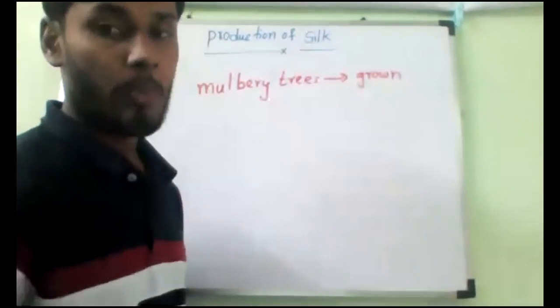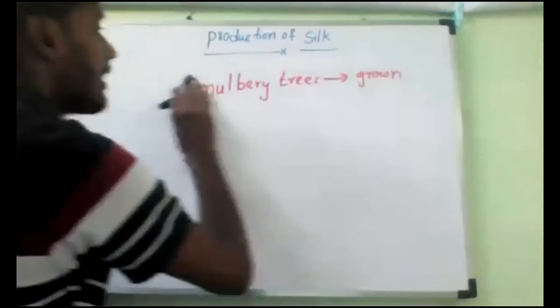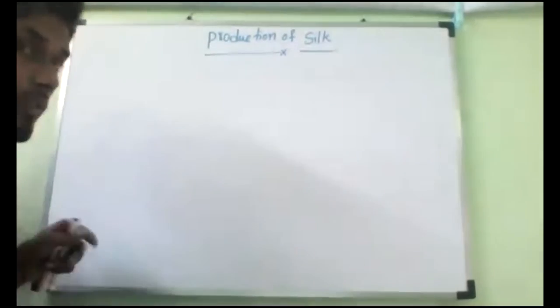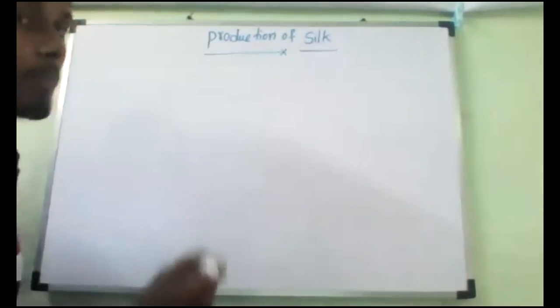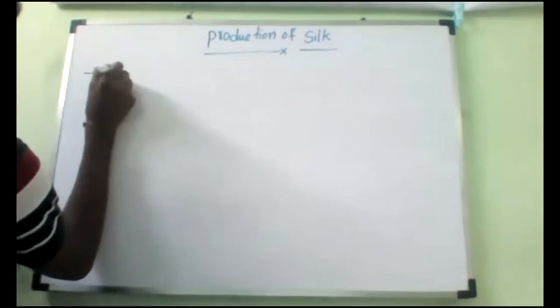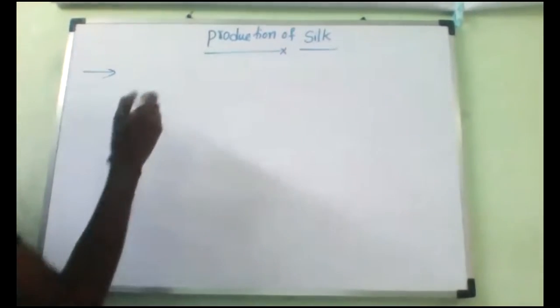So what is the first step in the production of silk? Before rearing of silkworms, we have to cultivate the mulberry trees. That is the first step.